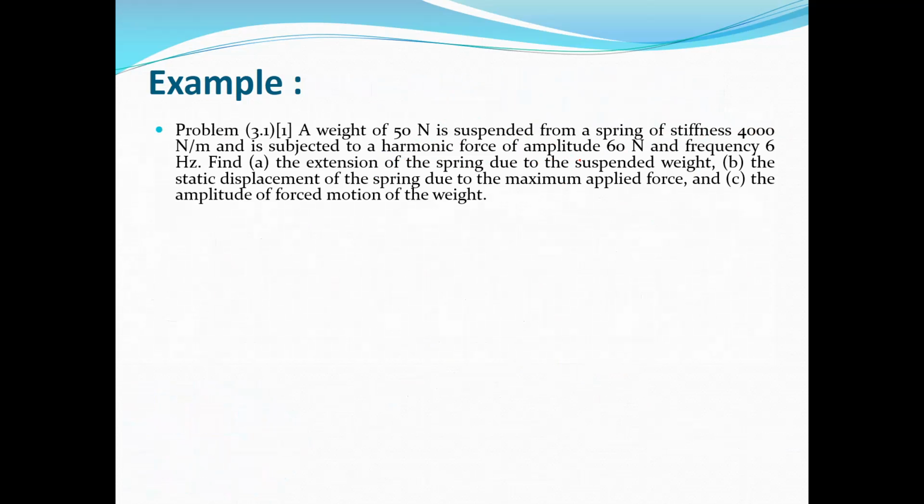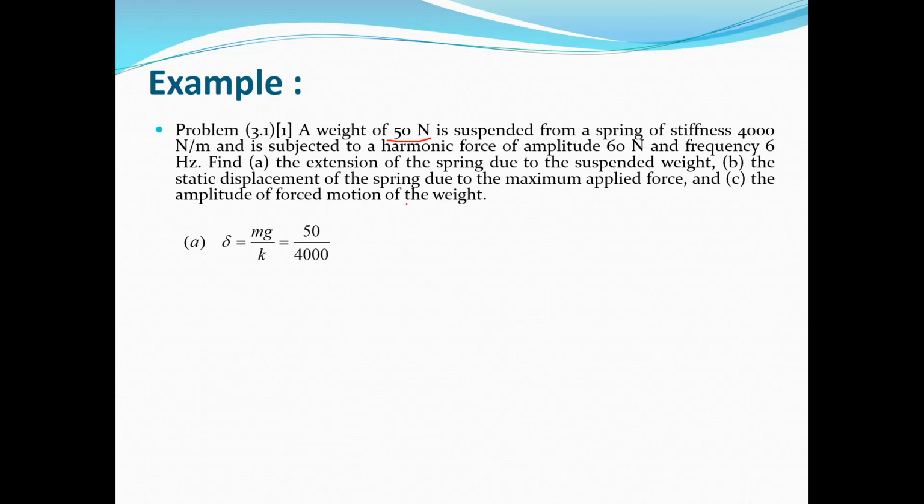Part A: find the extension of the spring due to the suspended 50 Newton weight. Part B: the static displacement of the spring due to the maximum applied force, or in fact we want to obtain the static deflection. And part C: the amplitude of forced motion of the weight.